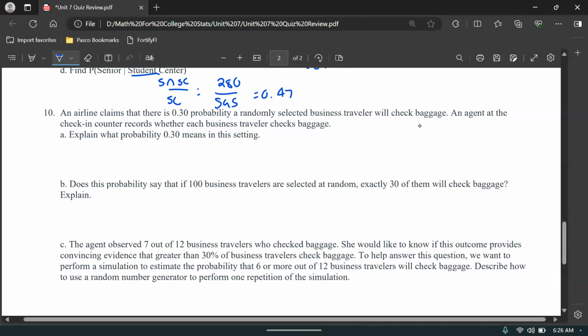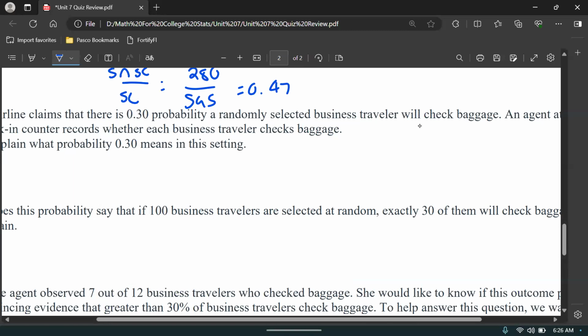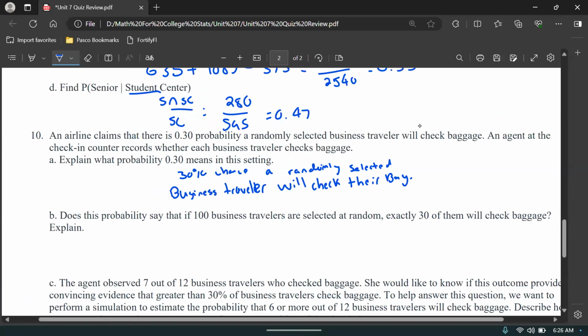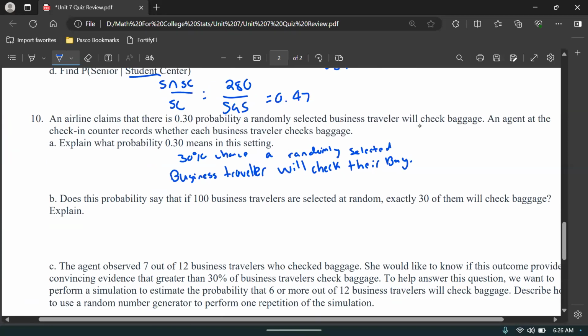Well, it simply means that there's a 30% chance a randomly selected business traveler will check their bag. That's all it is. It just translates to a 30% chance or 30% probability.